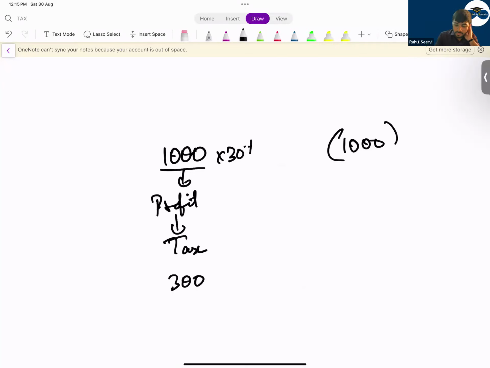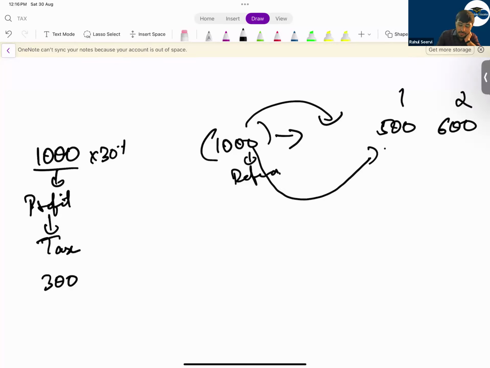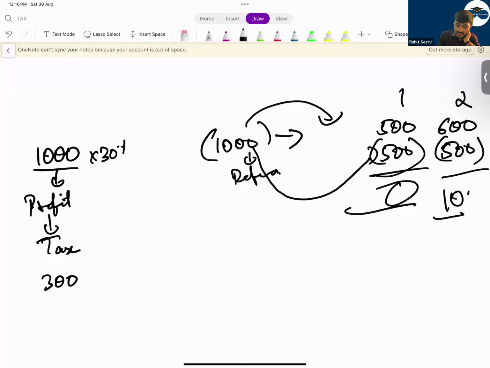No. The government will not give you a refund, but the government will say what? In future, if you have profits, you can utilize this loss there. So this 1,000 loss, in the next year if you have a profit, reduce this and record the value as 0. Here also record 500 and only pay tax on the 100 remaining.